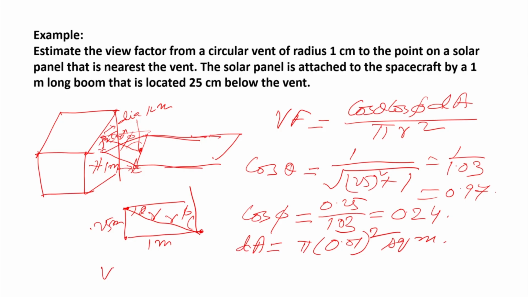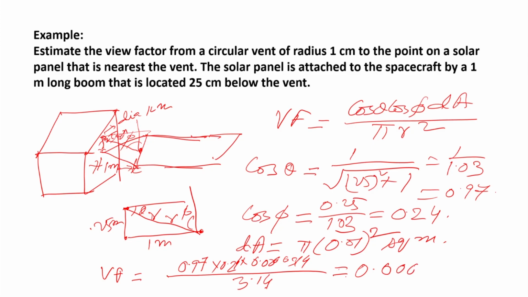Then the view factor will be given by 0.97 into 0.24 into 0.0314 divided by 3.14, which gives me a total value of something like 0.000219.